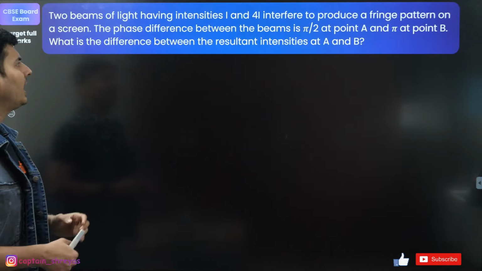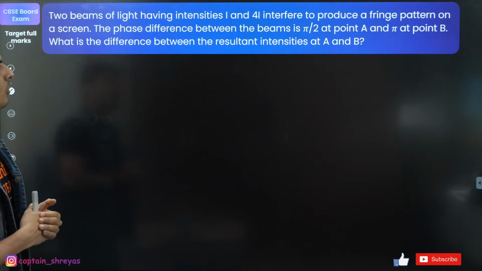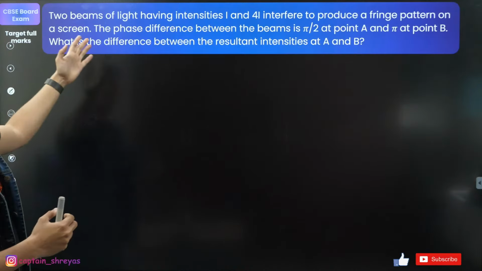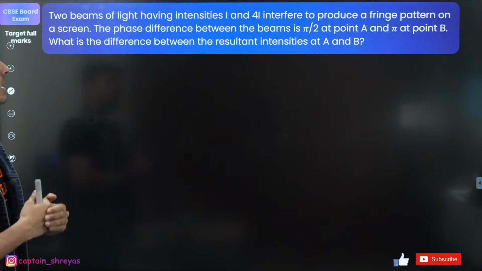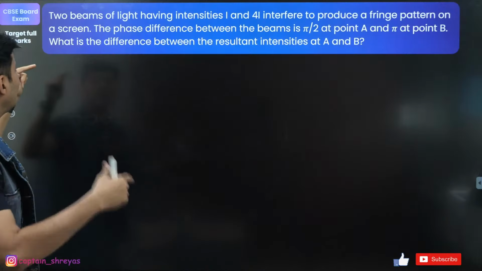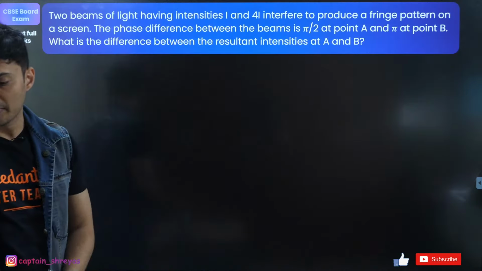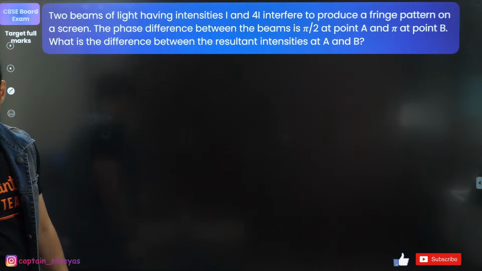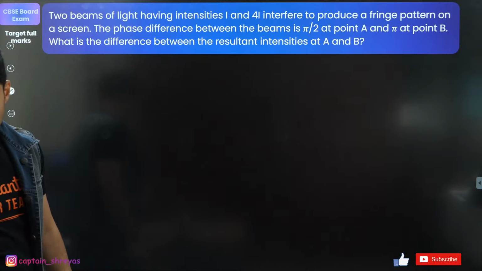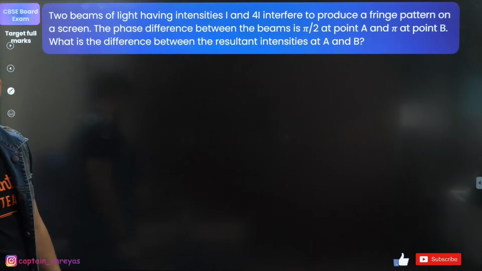Now, 2 beams of light having intensities I and 4I interfere to produce a fringe pattern on the screen. The phase difference between the beams is pi by 2 at a point A and pi at another point B. What is the difference in the resultant intensity at A and B? Let's see, how many of you can do this? Come on guys, I want you to try it out on your own and let me know what you think is the correct answer for this.